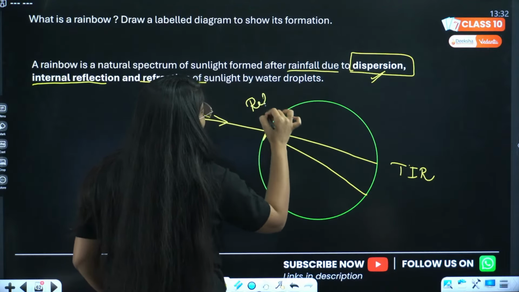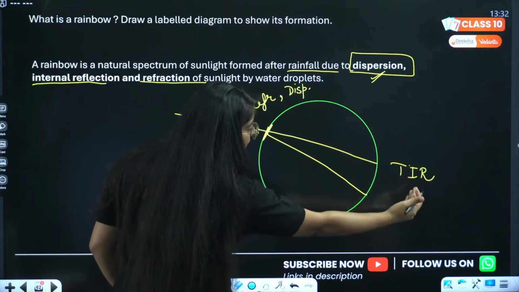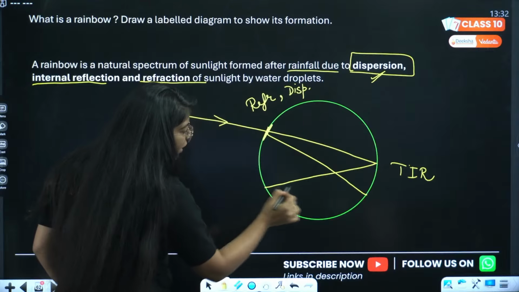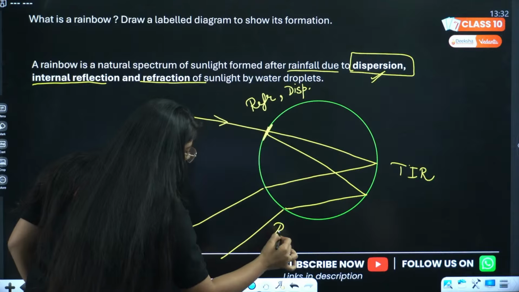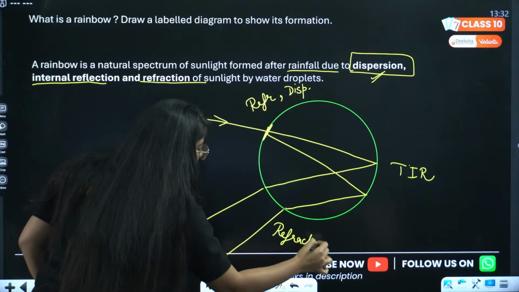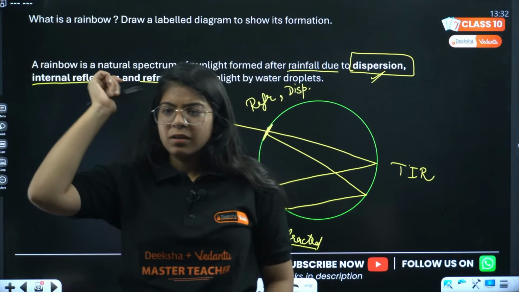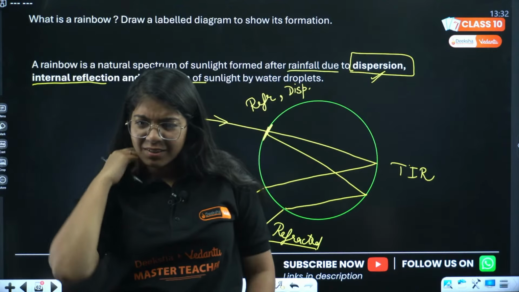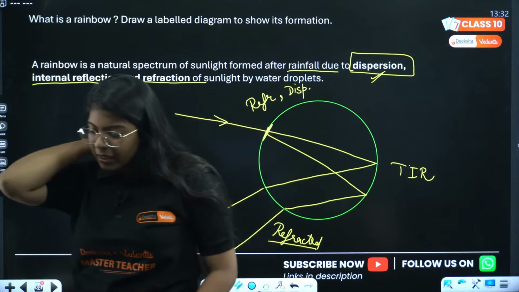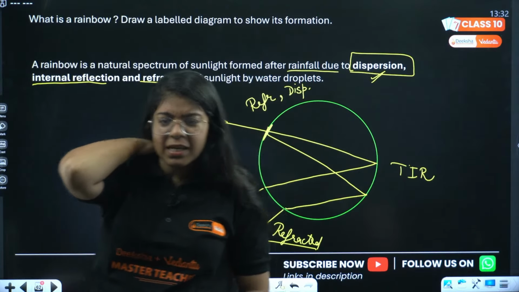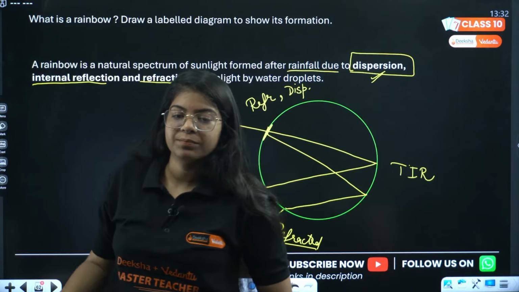Here it is refraction and dispersion. Then at the other part of the water droplet, it will get totally internally reflected, and while coming out, it will get refracted again. Done, everyone? Understood? Let's move on to the next question. This was easy. Rainbow is formed on the opposite side of the sun. Yes, you can write that as well. Okay?